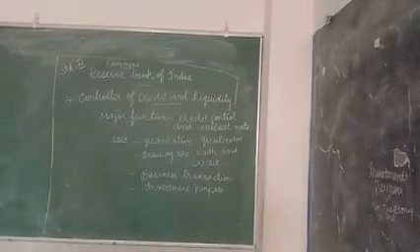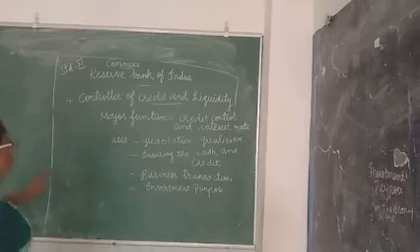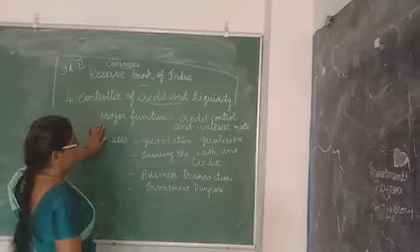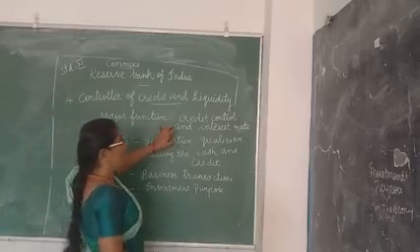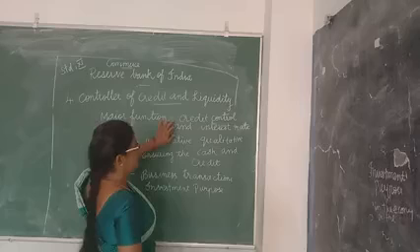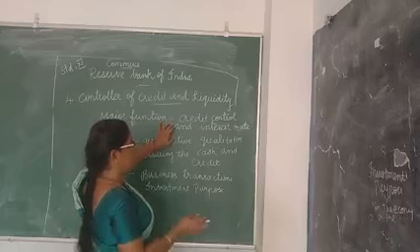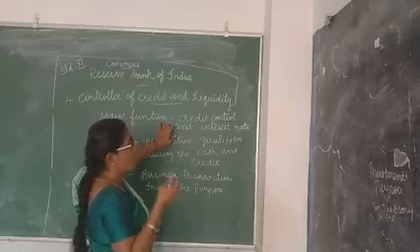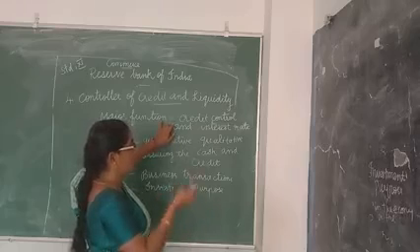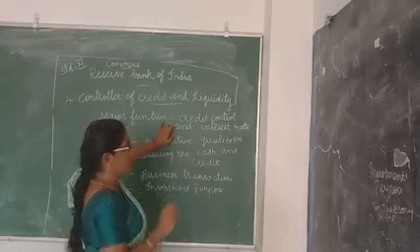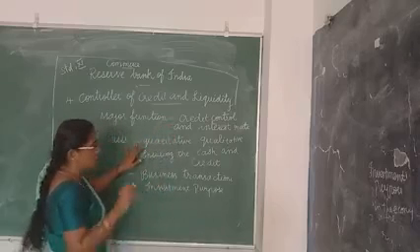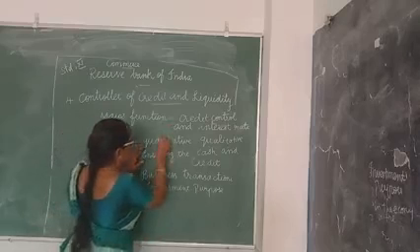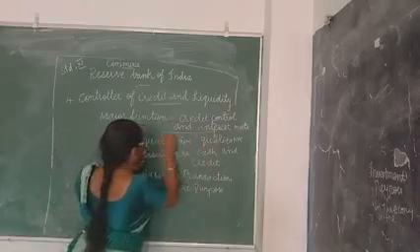The next function we are going to see is the controller of credit and liquidity function. This is a major function. The RBI has the responsibility of credit control. Credit control means how much loan we can give and how to fix the interest rate. Everything is calculated using the quantitative method and the qualitative method.